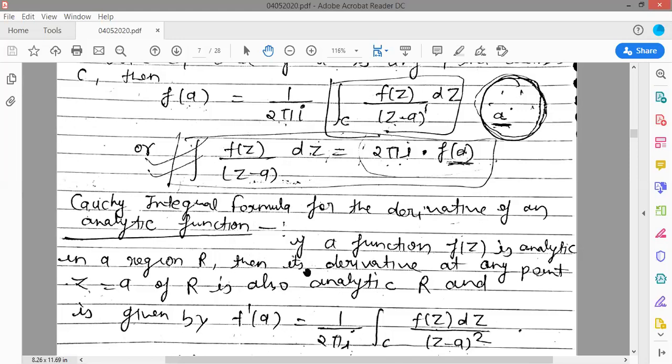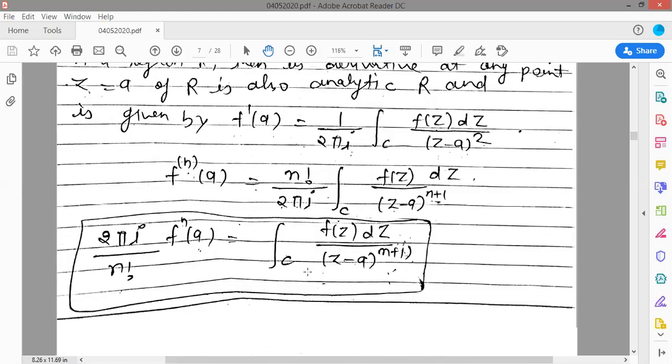But in derivative form there is more than one order given. That means (z minus a) whole square, (z minus a) to the power n plus 1. So for the higher order, we will use this formula, f'(a) is equal to 1 upon 2 pi i integration over C of f(z) dz upon (z minus a) whole square. Suppose you have n plus 1 order, so your derivative is the nth derivative. So this is the nth derivative of the function at z is equal to a.